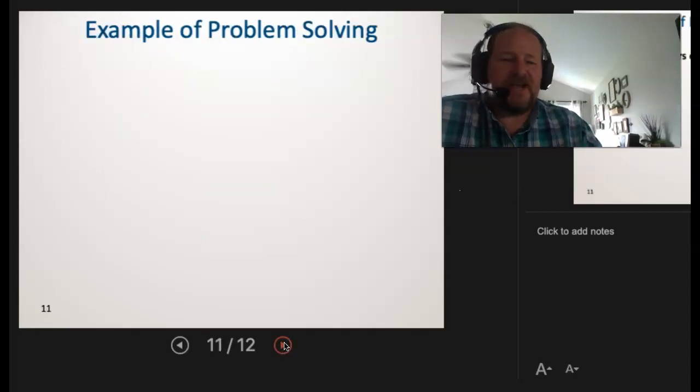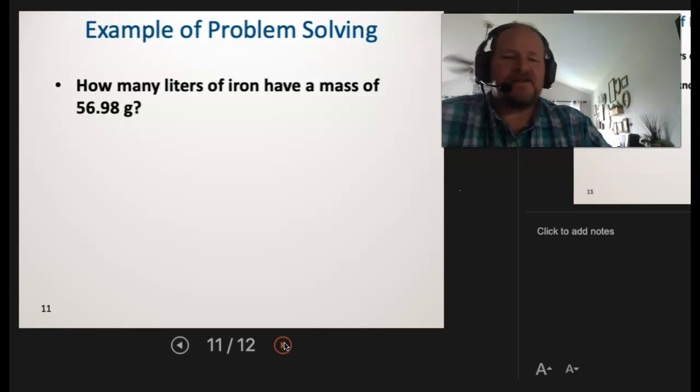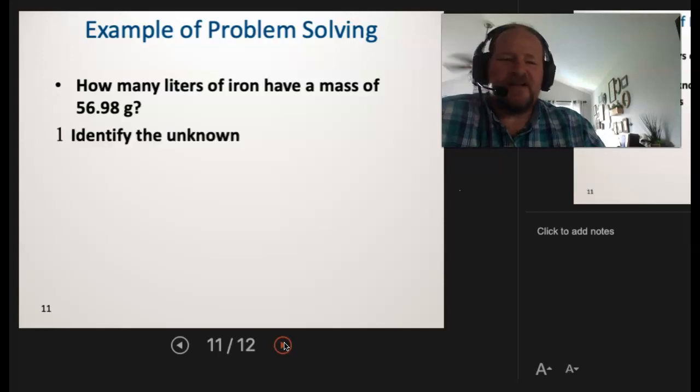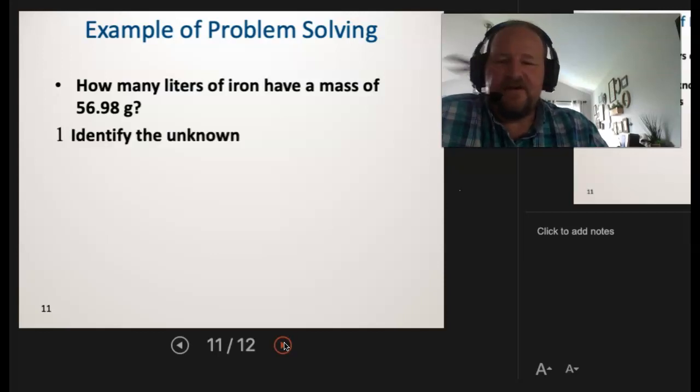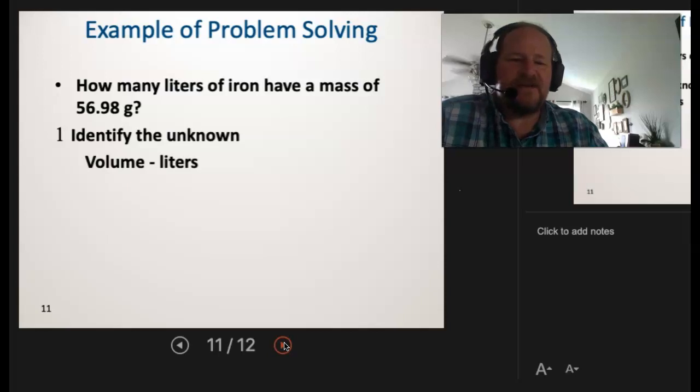Now, I've given us an example of problem solving. So I'm going to come back to density since we talked about density. We can say how many liters of iron have a mass of 56.98 grams. This would be a typical chemistry style question we would get asked on an exam, right? Now, if I want to apply problem solving, the first thing I want to do is identify the unknown. What's the unknown? Well, it says how many liters. So I'm looking for liters. Identify that unknown: volume, and it's liters.